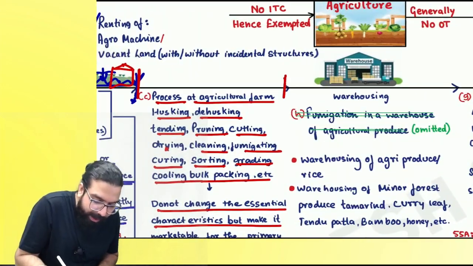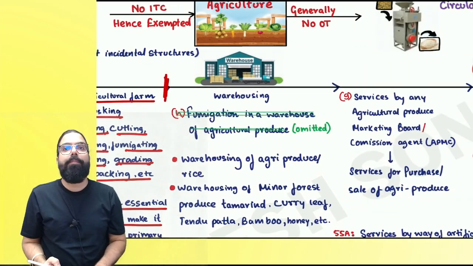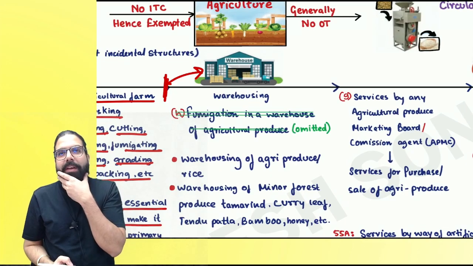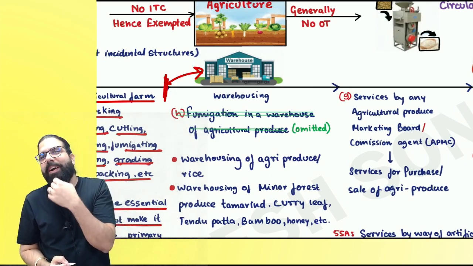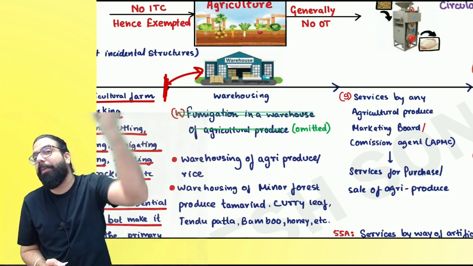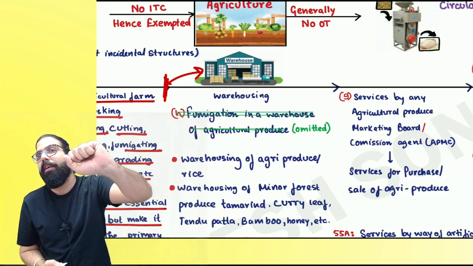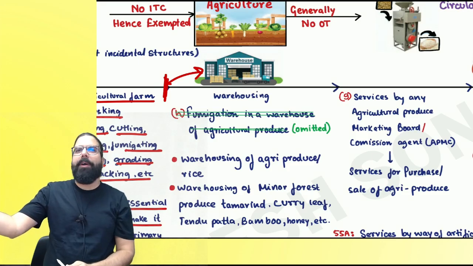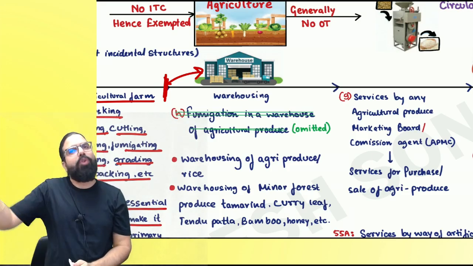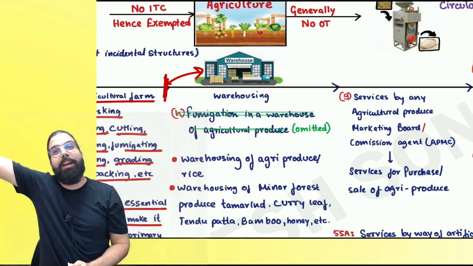Now your goods are ready. Everyone, your goods are ready. What will you do? You will store the goods in a warehouse. Correct or not? Now tell me one thing. Does an agriculturist store the goods? Does he have so much capital that he will store the goods, or he sells it to someone and somebody else stores it generally? There will be rich people who will come and buy everything from agriculture. Correct or not? Those people generally store those goods and sell it further.